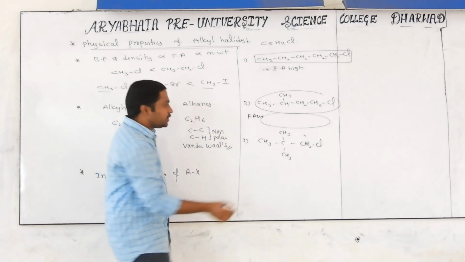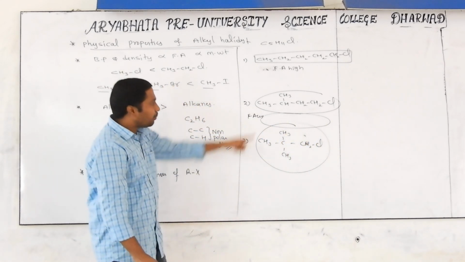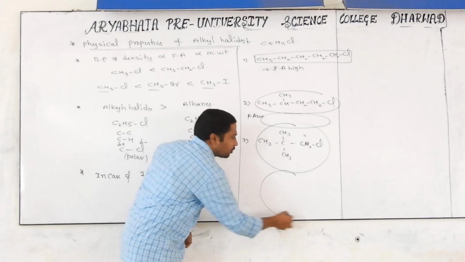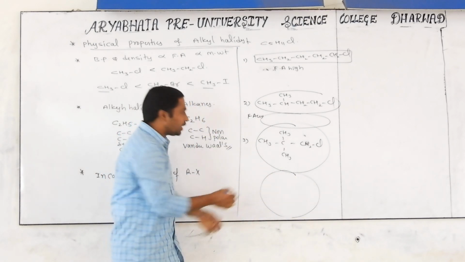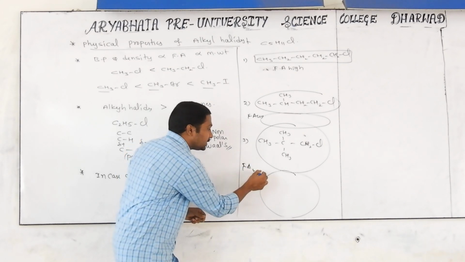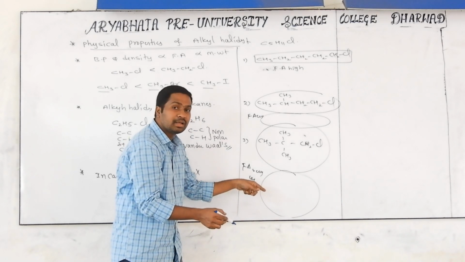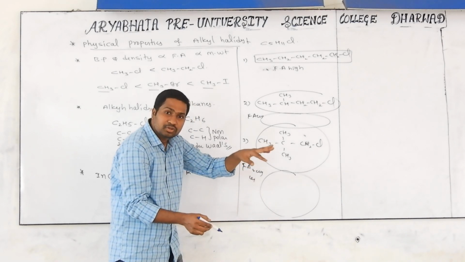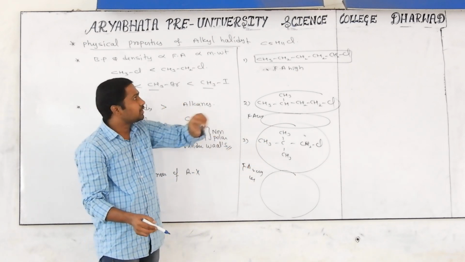Now coming here, this body is almost a spherical shape. Compared with the elliptical shape, in the case of a spherical shape the contact area will be still less. Then automatically the force of attraction between those liquid molecules will be very less, so the boiling point and density will also be very less. That's why we can draw one conclusion here.